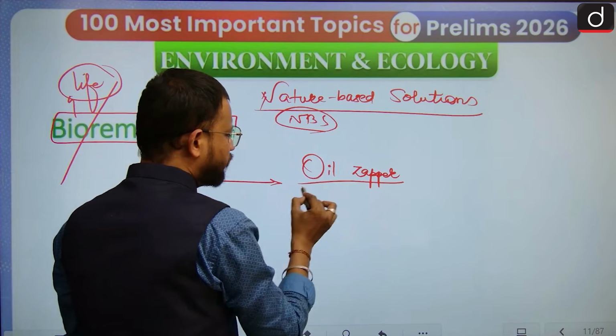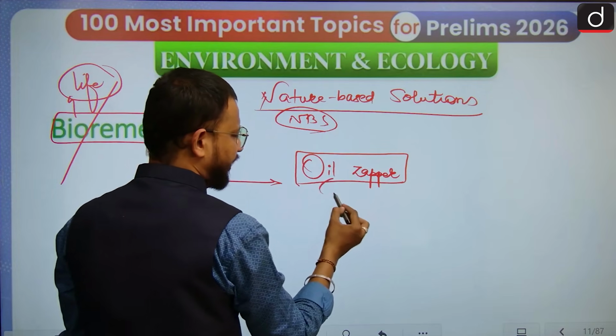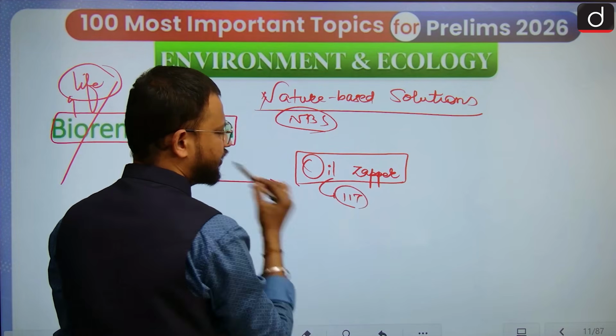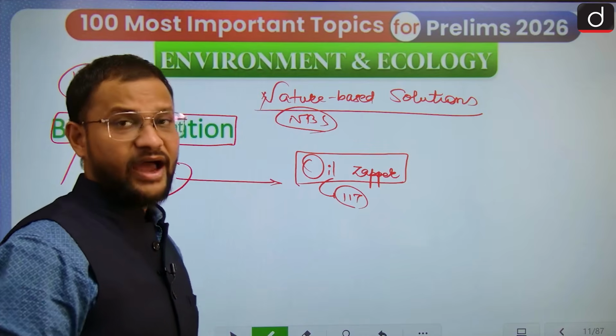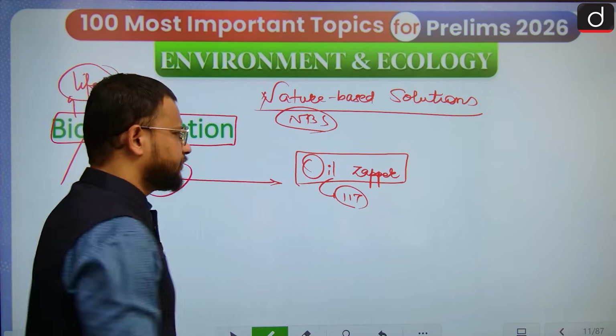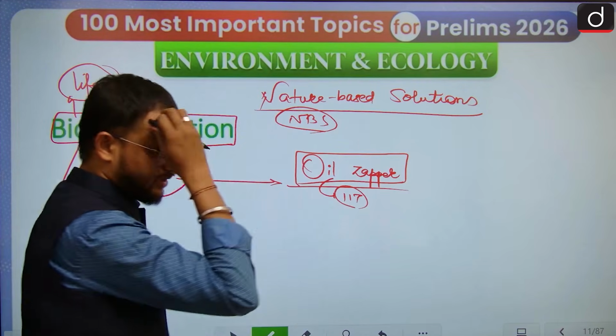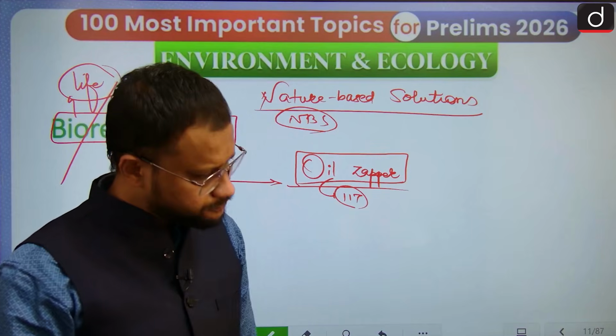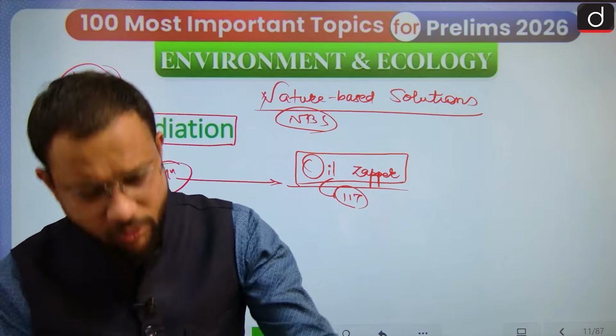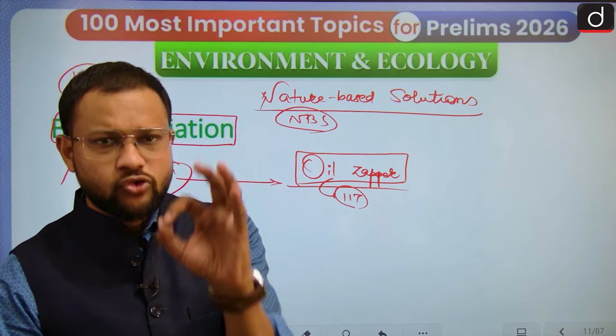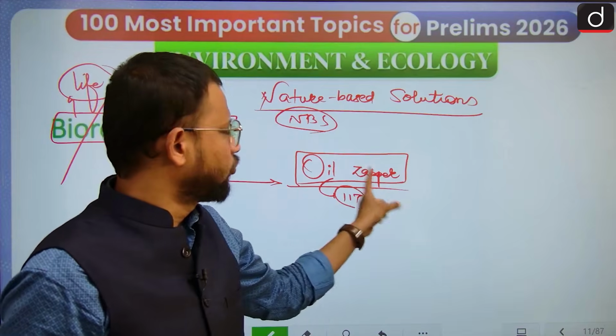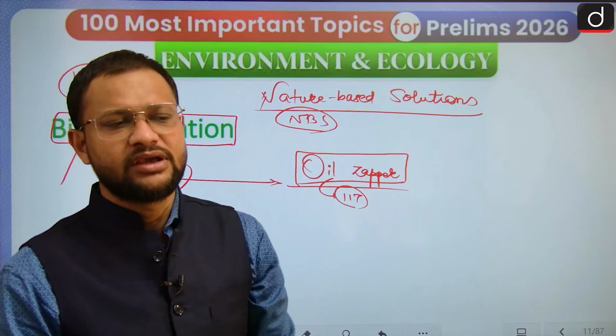If oil pollution is there, you can use a bacteria developed by IIT or IISc Bangalore, I guess, and the function of this bacteria is to consume or feed on the oil, so it will automatically degrade the oil there.